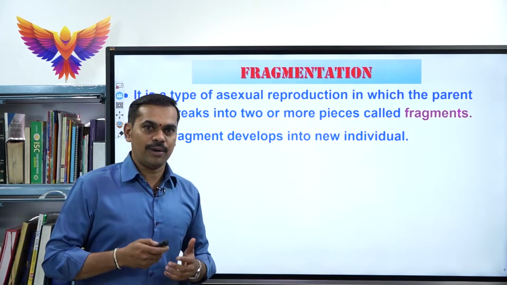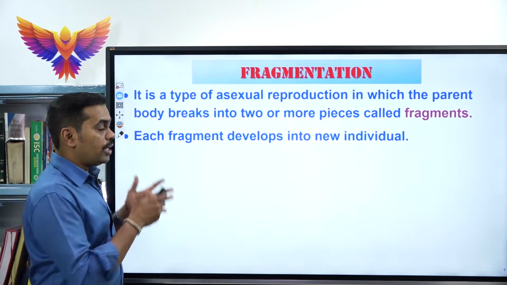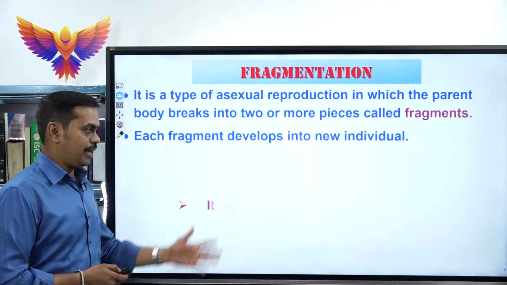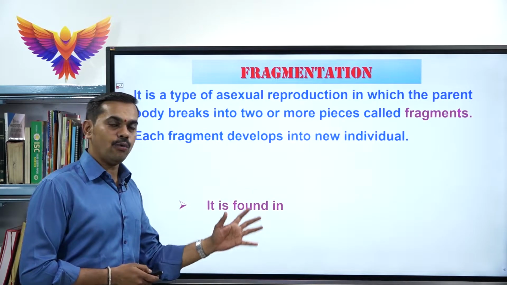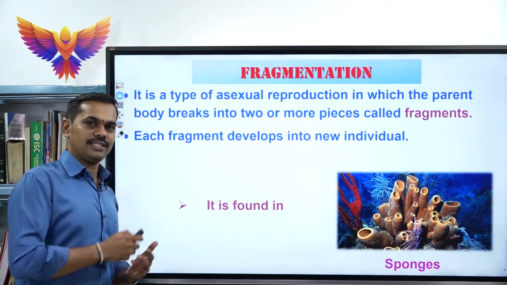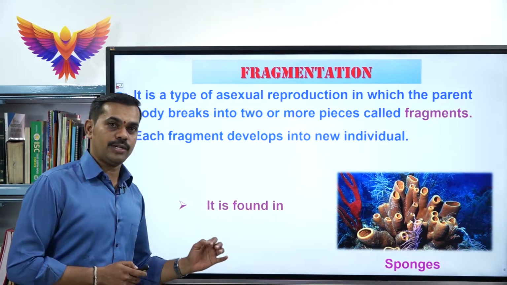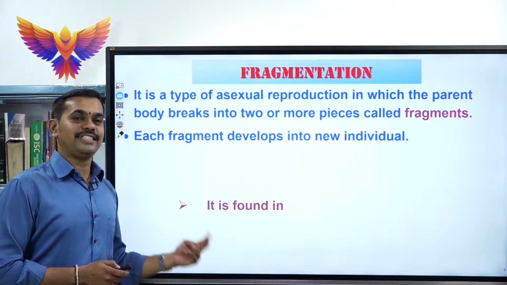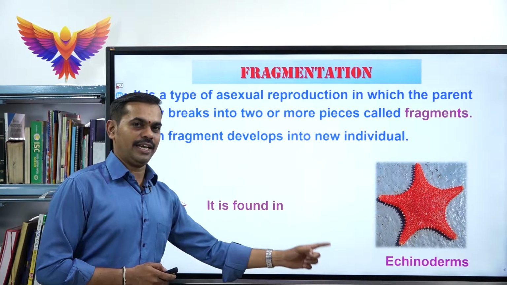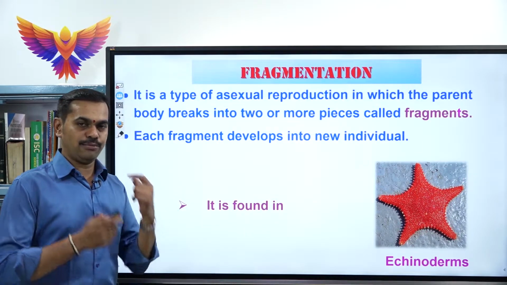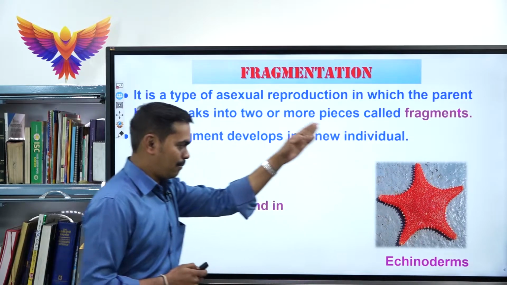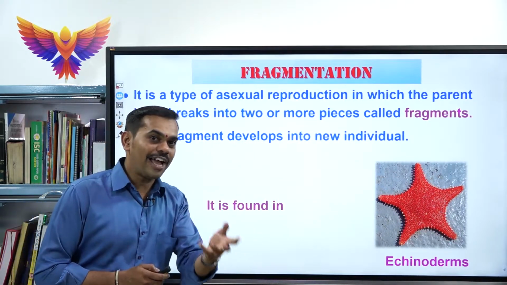Already it might be going in your mind, in which organisms does fragmentation occur? The first one is commonly found in sponges. About sponges you have already studied in the previous classes. Sponges come under phylum Porifera. The second one is also found in echinoderms, phylum Echinodermata, for example starfish. Perhaps you might have heard that if a starfish loses one arm, the arm regenerates. That is called fragmentation.